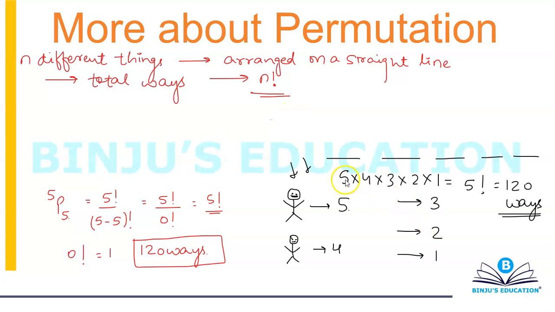Like in this case, we had 5 children, so arranging them on 5 different chairs will simply be equal to 5 factorial.